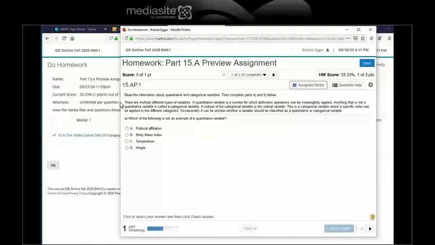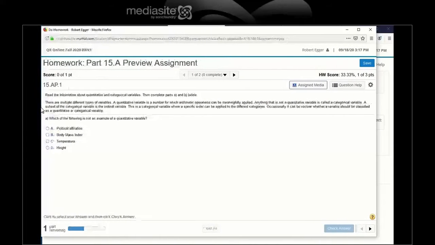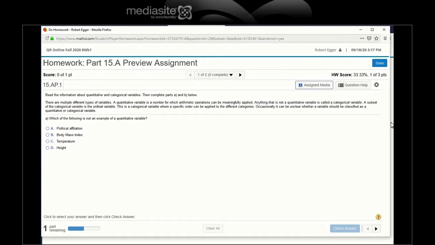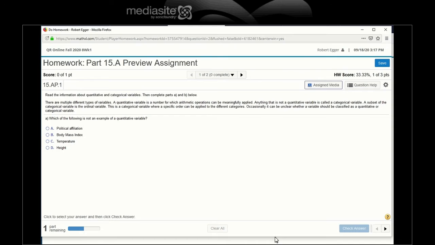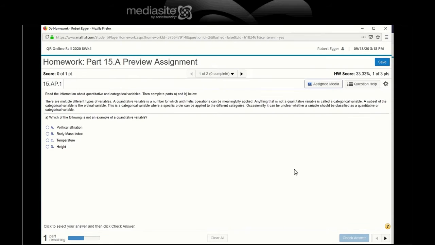As always, gotta redo this a little bit. Too high this time. Okay, let's see. Two parts. Read the information about quantitative and categorical. Now, quantitative, I can do arithmetic on the numbers.